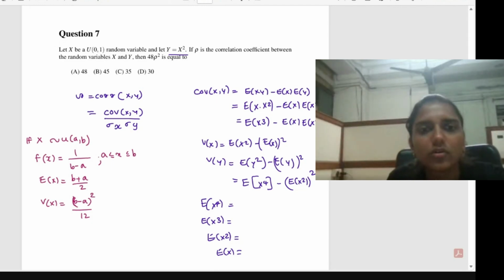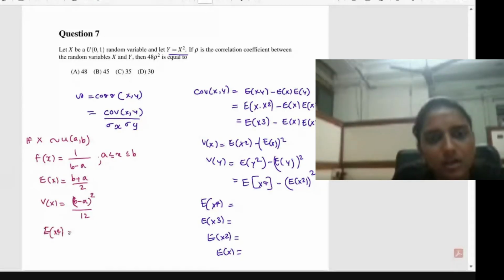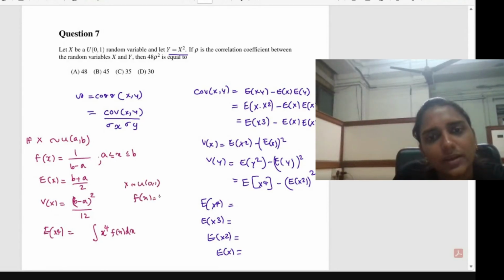So the CDF you can also note as (x minus a) divided by (b minus a). That is easy to follow from the definition, because this is actually a constant, so there is no problem with the integration. So what will be the expectation of x raised to 4 then? That will be equal to the integral of x raised to 4 into f of x into dx. Here x is following uniform 0, 1, so f of x will be equal to 1 over the range 0 to 1. That will be equal to the integral from 0 to 1 of x raised to 4 dx.